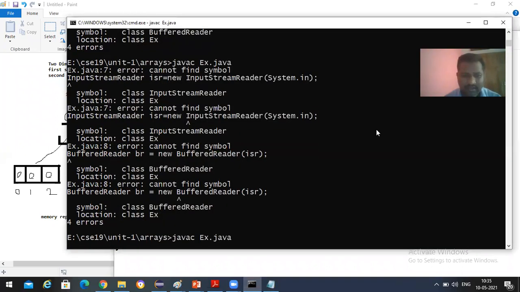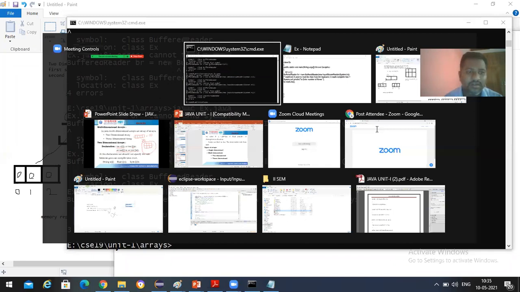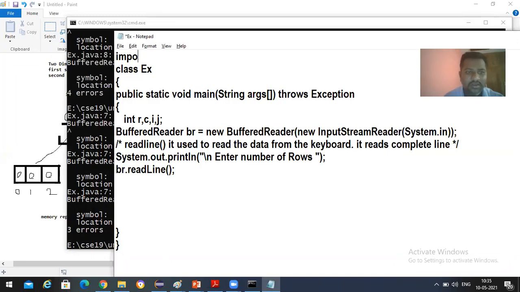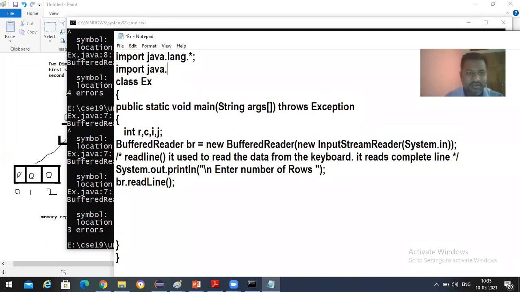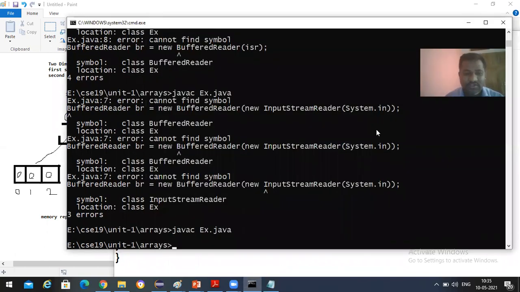Has to work. Cannot find symbol. Okay. Import java.lang.*. Right, so no problem here.